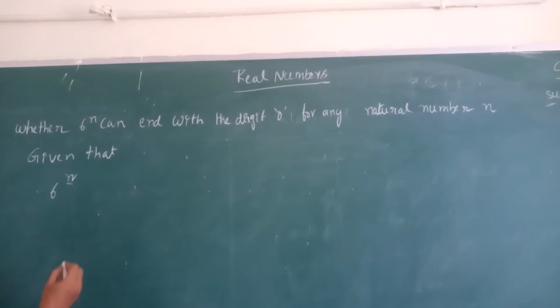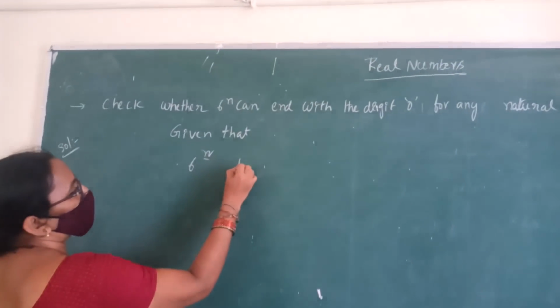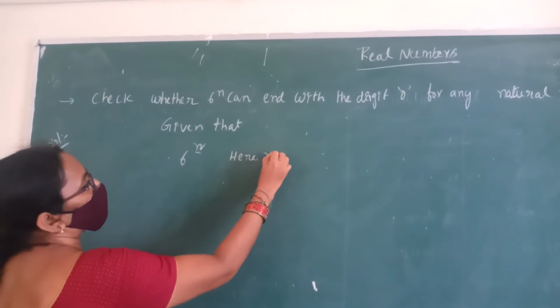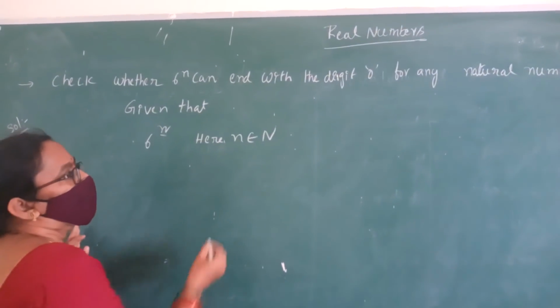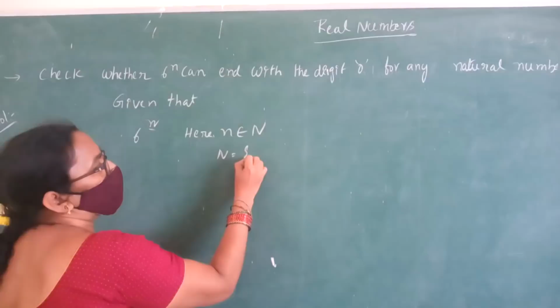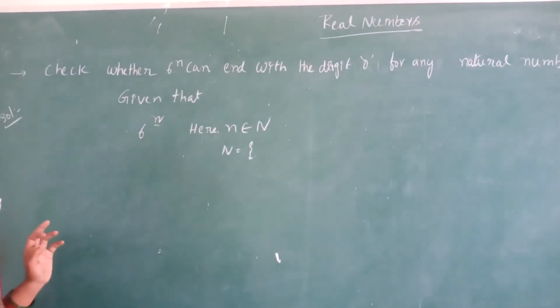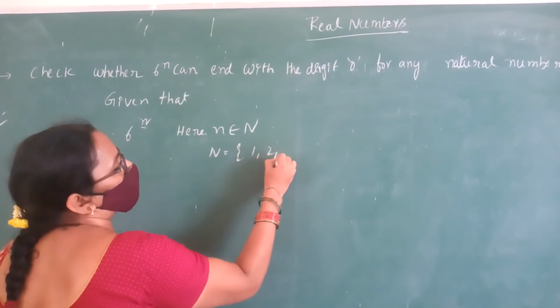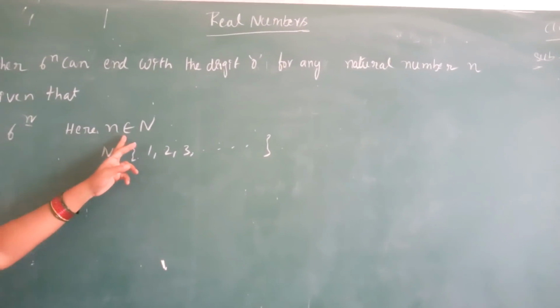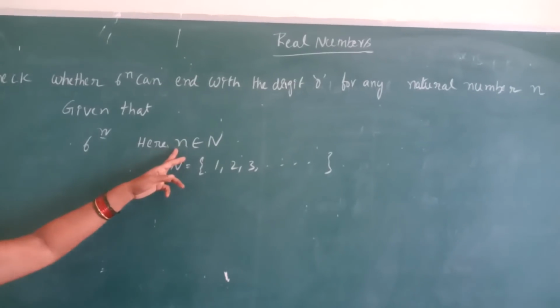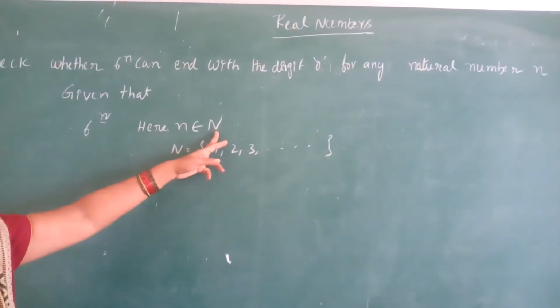Natural number set. n belongs to capital N. Capital N equals natural numbers, starting from 1, 2, 3 and so on. What is the meaning of this symbol? We take a small n value from the natural number set.